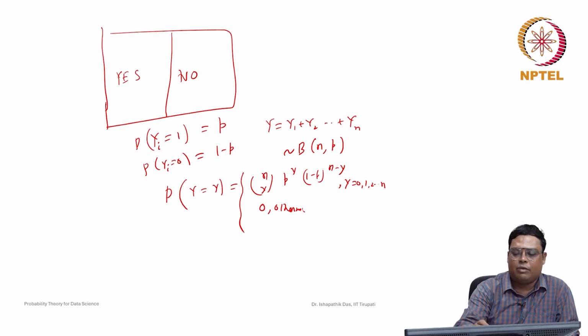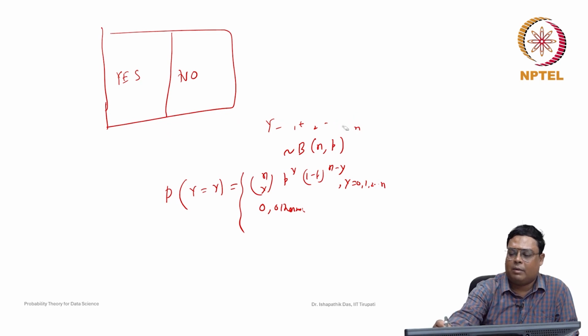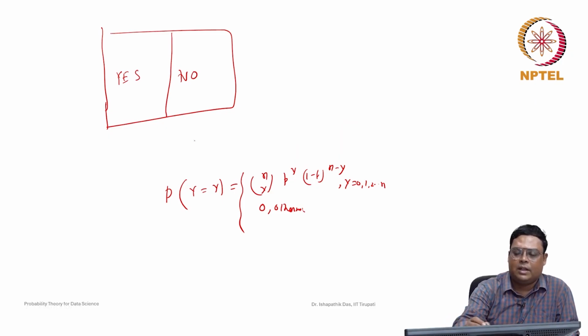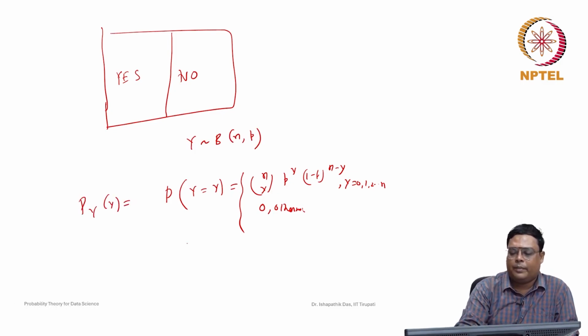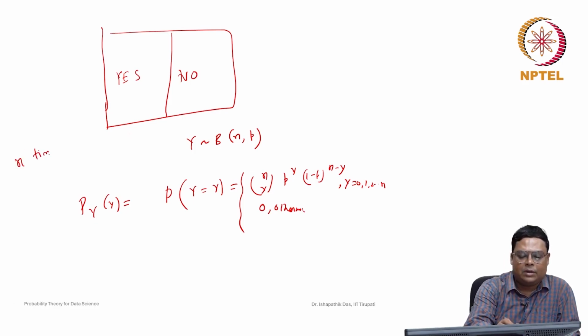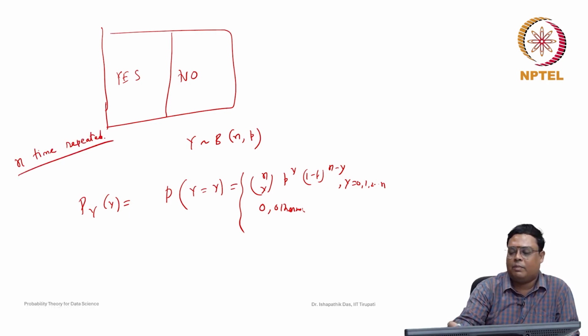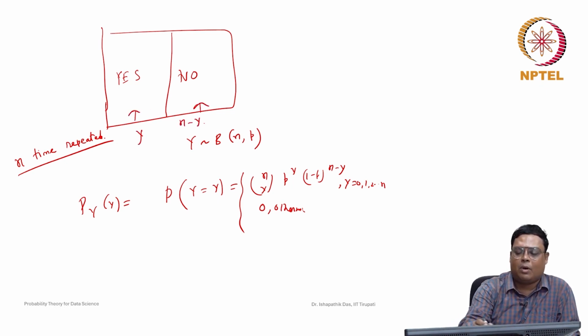So let us start with this binomial distribution. We already learned these things. Now suppose we repeated n times, and then Y has Binomial(n, p). Now this is the probability mass function, p of y. Here Y is how many times we get yes. We repeated this trial random experiment n times, and we found that Y is yes and n minus Y is no. That is the probability we want to find.